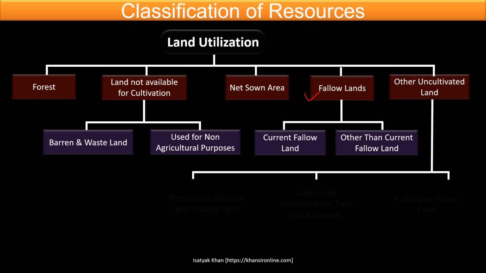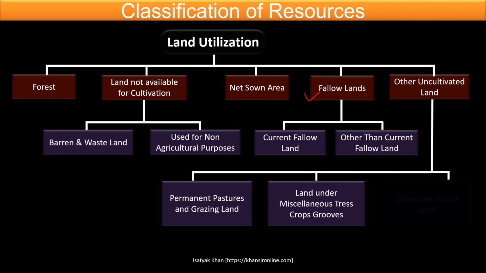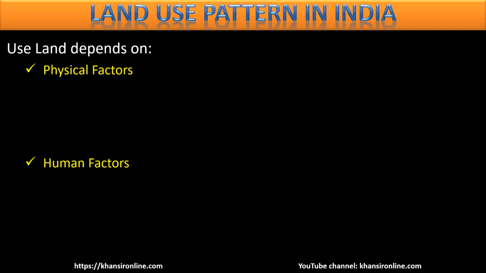If you consider all these things, the most important is cultivation. That is the main thing dividing these categories. What is other uncultivated land? Permanent pastures, that is grazing land for animals. Land under miscellaneous tree crops, tree groves, not crops. And culturable wasteland, meaning land is suitable for agriculture but not used for agriculture. Then you say it is similar to fallow land. Yes, it is similar to fallow land, but we'll see the difference between all these one by one.